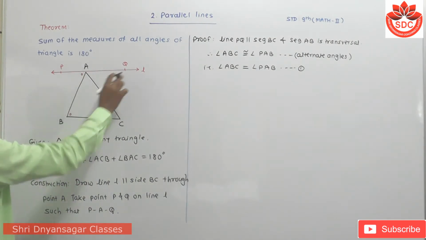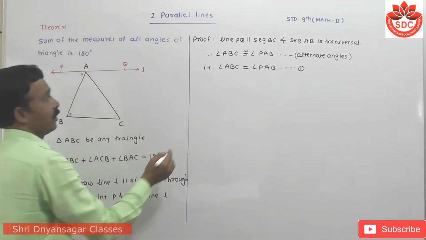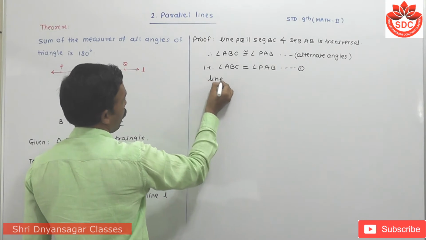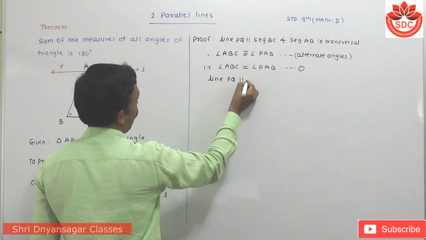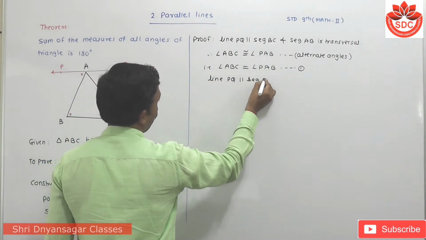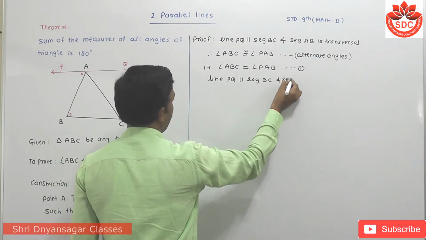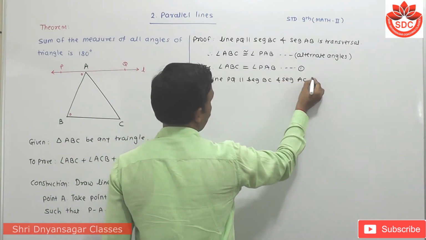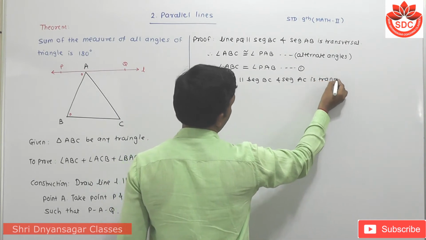Now student, I can take these two lines as parallel, and this is the transversal. Look carefully: line PQ is parallel to segment BC and segment AC is the transversal.